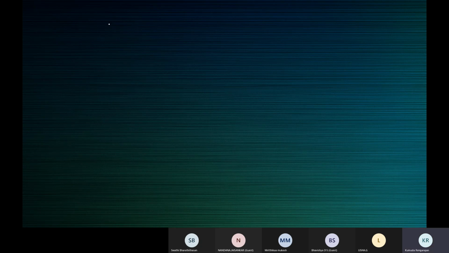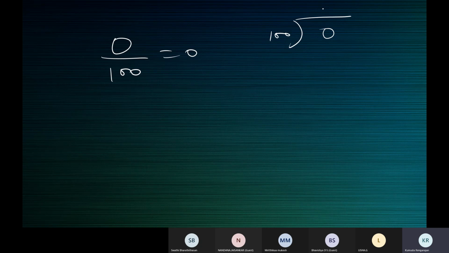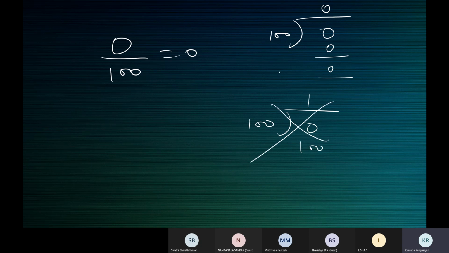But 0 by 5, 0 by anything, is defined. 0 by 100 is 0. All of us will get 0 only. 100 zeros are 0. Nobody will write 100 ones are 100. So nobody will use this. All of you will do 100 zeros are 0 and finish it. So 0 by 100, all of you will say 0. So it's defined. But 100 by 0, as I just showed you, is not defined, because there's no single value as the quotient.